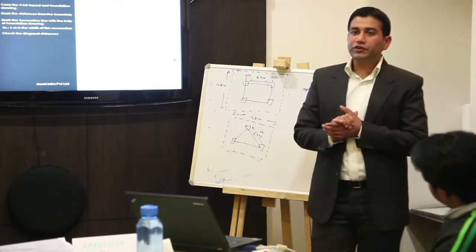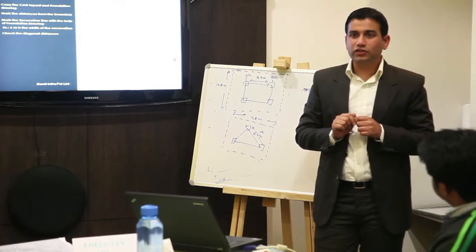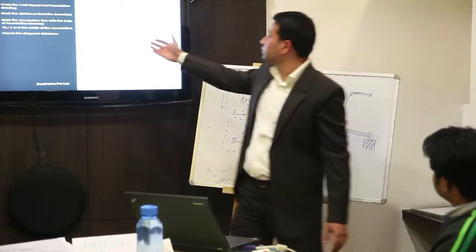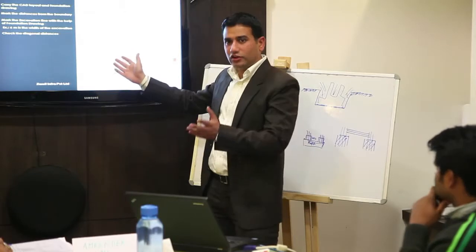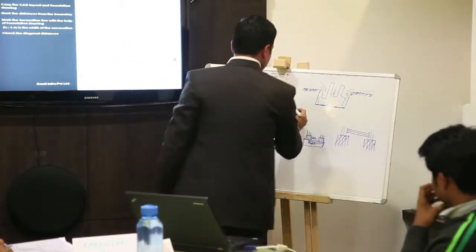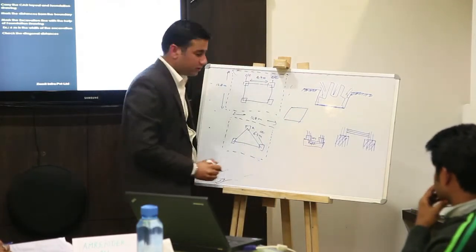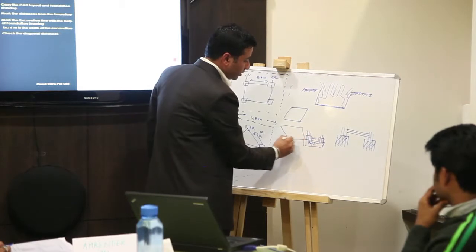And how will you draw an exact rectangular box? When you have, suppose, a 6 meter into 6 meter rectangular box, how will you draw it in proper shape? It can go in this way, it can go in this way.